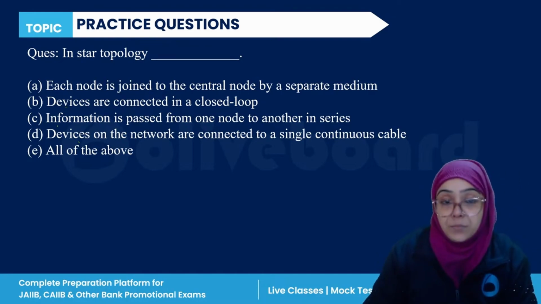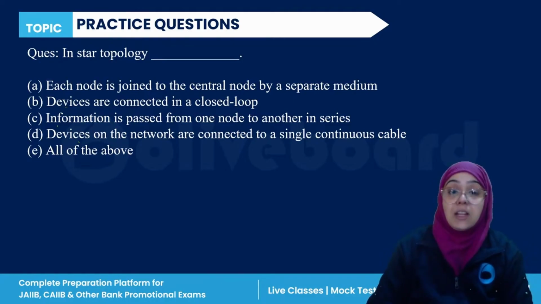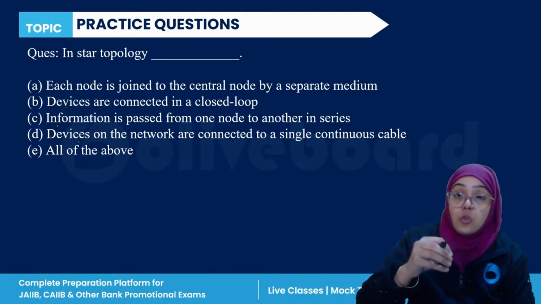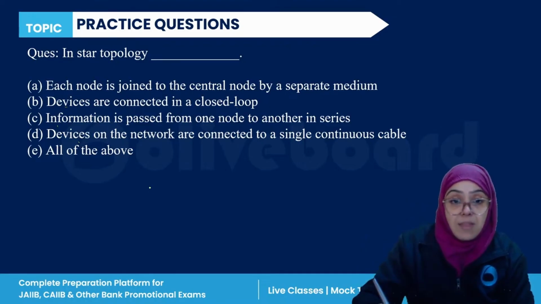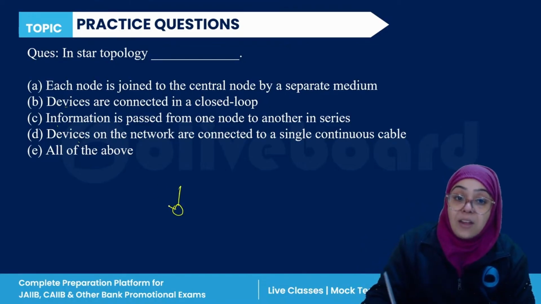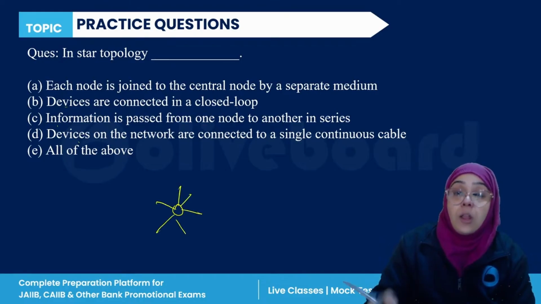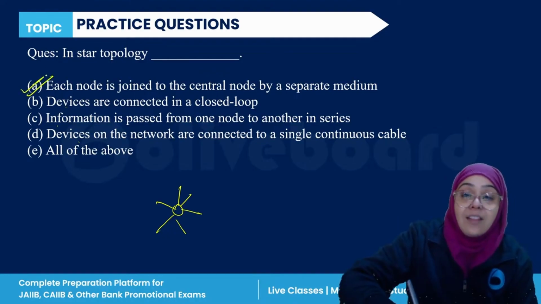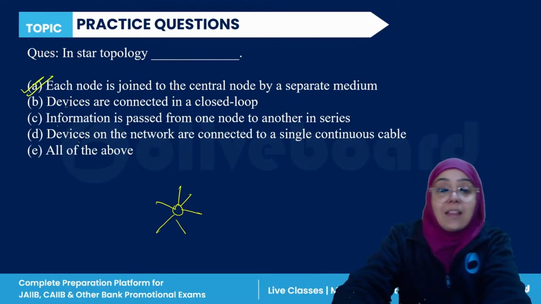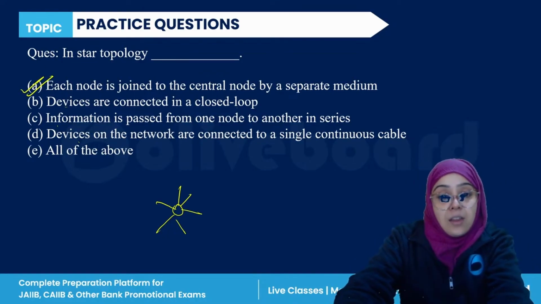Star topology. The characteristic is that each node is connected to a central node by a separate medium, and that's why it is called a star topology. So there is a separate medium, and each node is connected to a central node with that medium, right? So that's why it is called a star topology. So A is the correct answer here, right? Everyone?